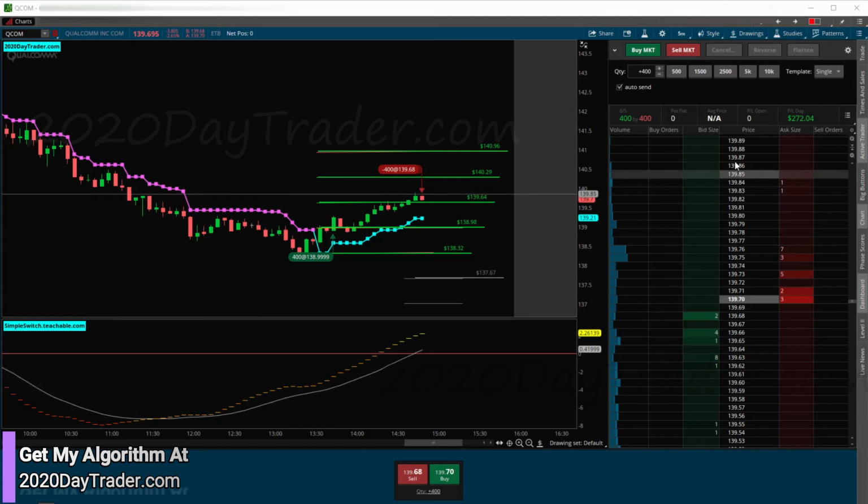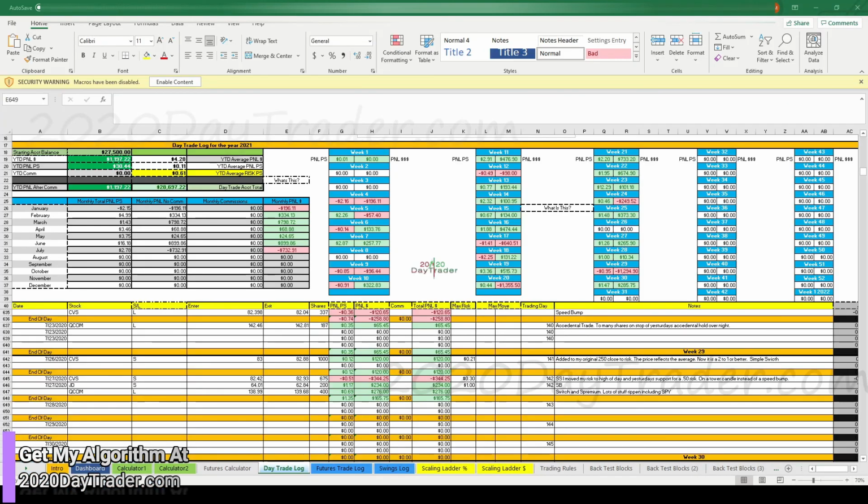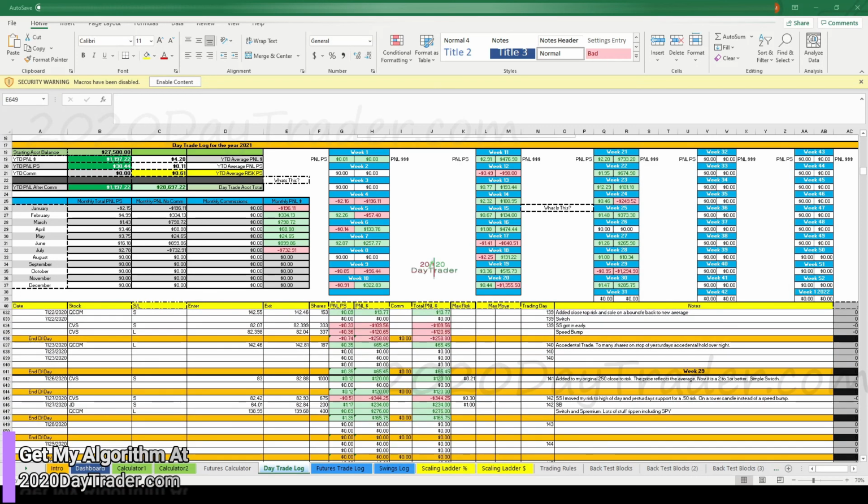All right, there we go. So we're all out, 272. Let's put that in the log and see how that changed our day. All right, so here we are with the trade log. So now we added QCOM to the list right here. So 276. That's not quite right. 272.04 is what it's showing up there.